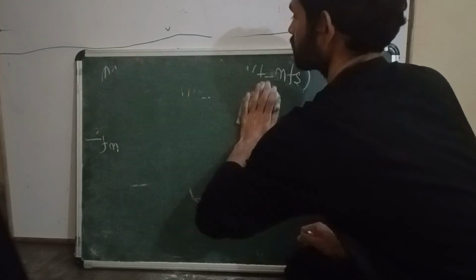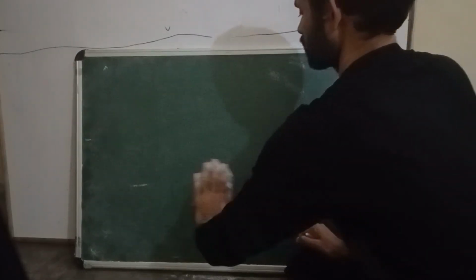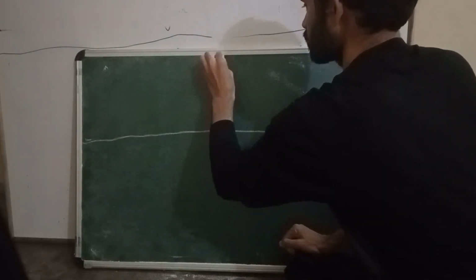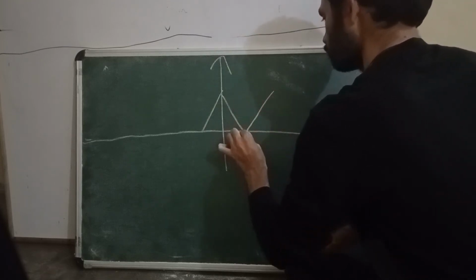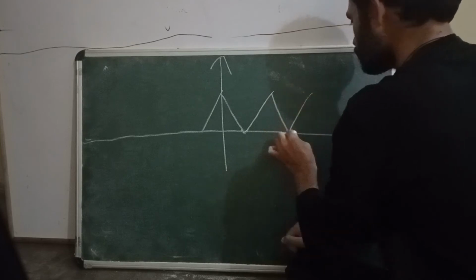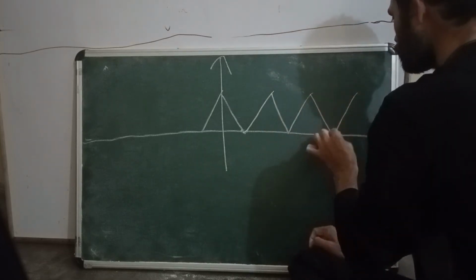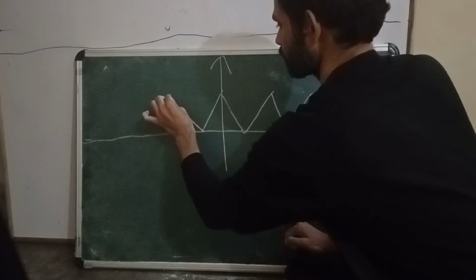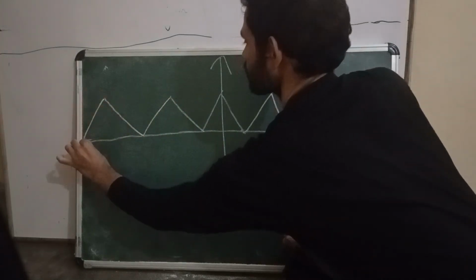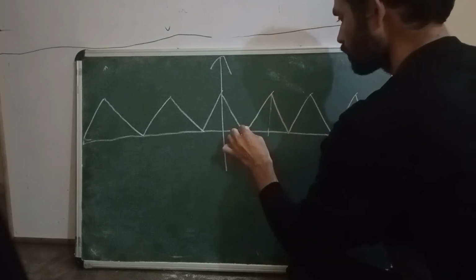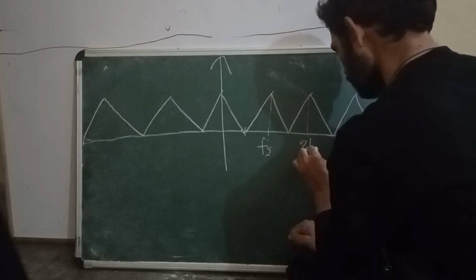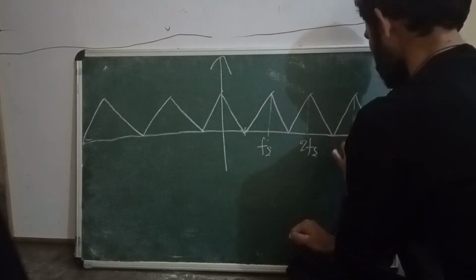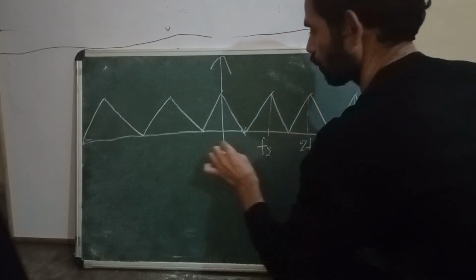See this spectrum. So this is my original signal, and this is the replica of the original signal that we have sampled. This is fs, this is 2fs, this is 3fs, and so on.